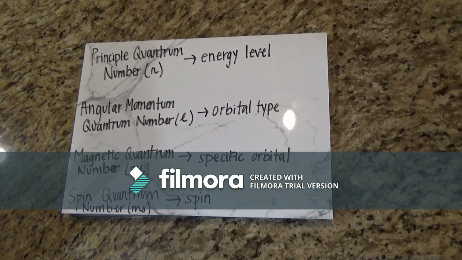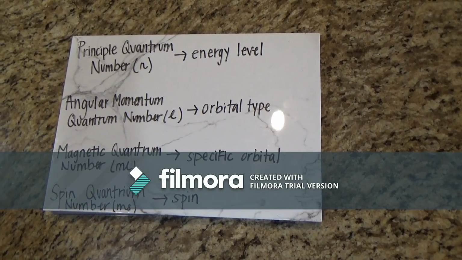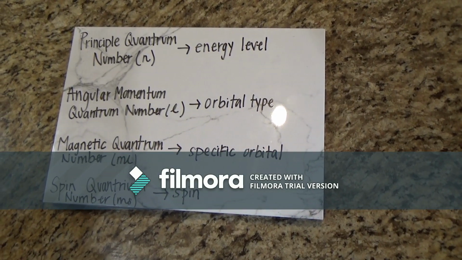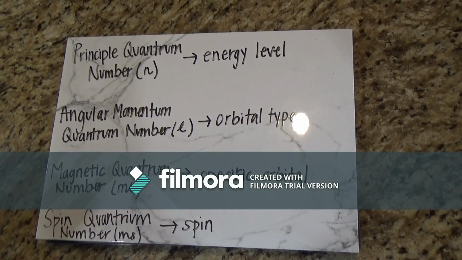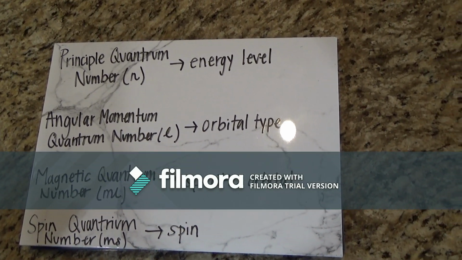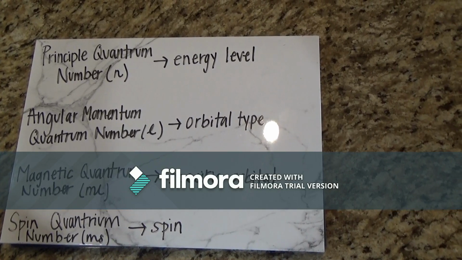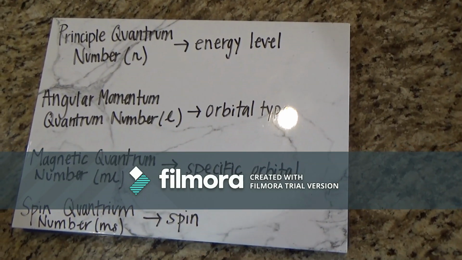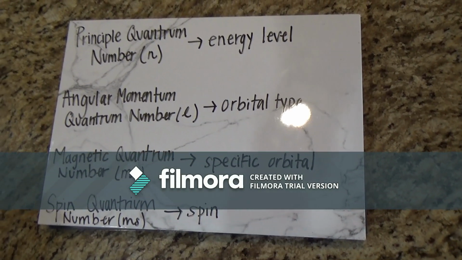Orbitals are a region of probability where electrons can be found. There are s, p, d, f orbitals. We use the quantum numbers to determine the energy level, orbital type, specific orbital, and spin of an electron. More electrons means more orbitals.